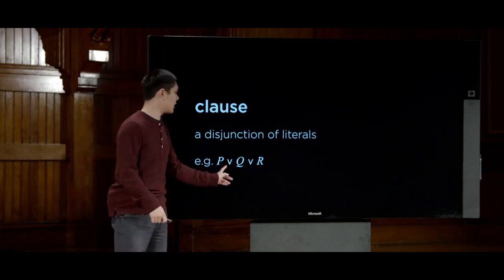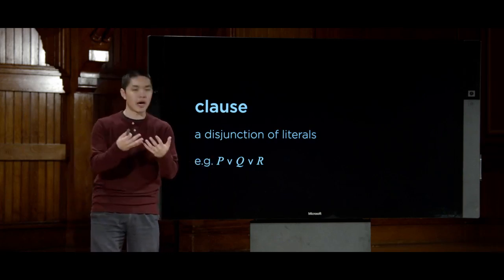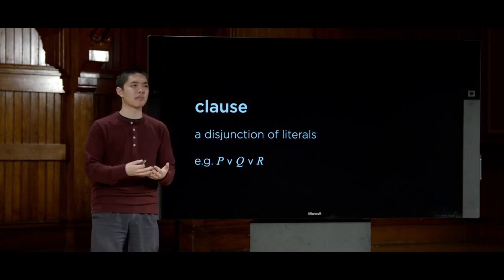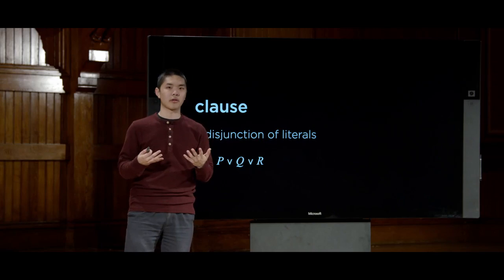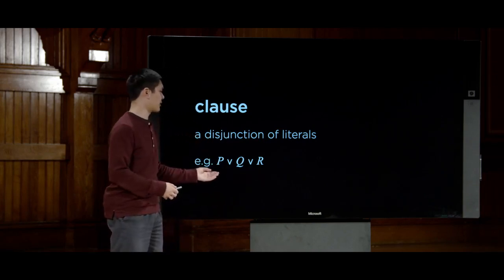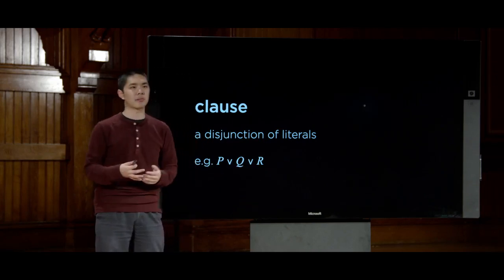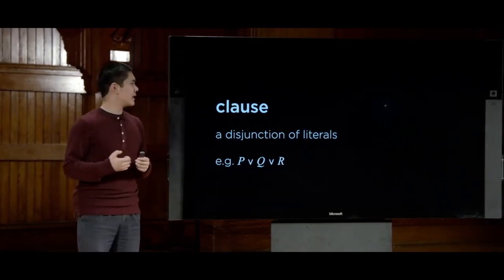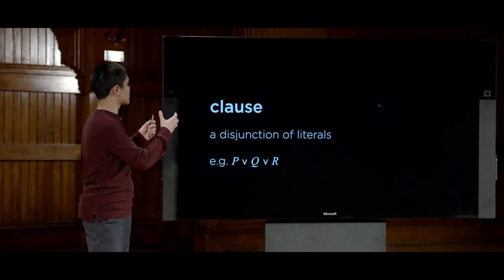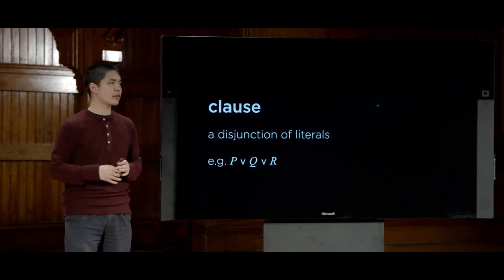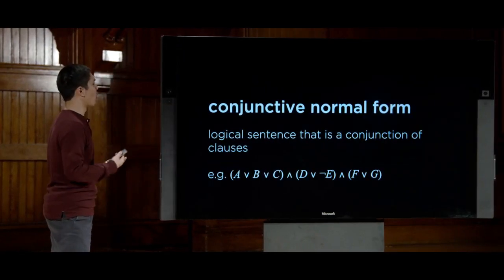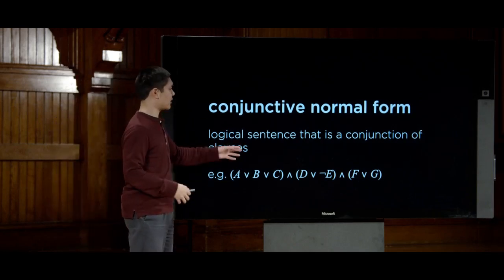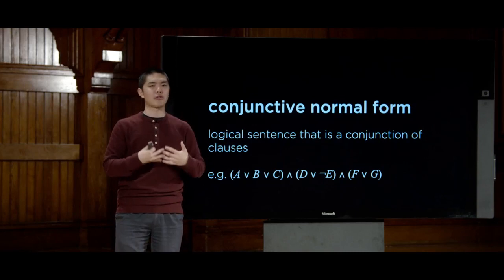So it's something like P or Q or not P or not Q. Those are all propositional symbols or nots of the propositional symbols, and we call those literals. So a clause is just something like this, P or Q or R, for example. Meanwhile, what this gives us is an ability to turn any logical sentence into something called conjunctive normal form. A conjunctive normal form sentence is a logical sentence that is a conjunction of clauses.